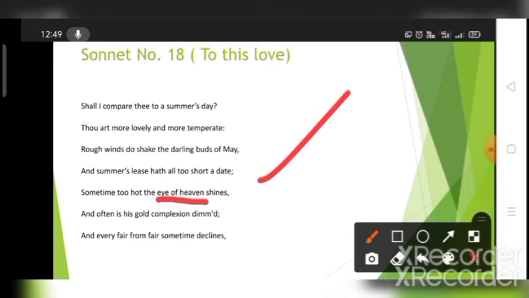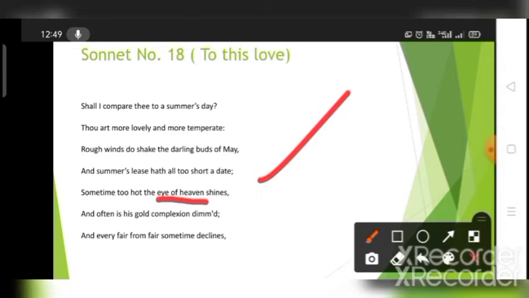So every fair from fair sometime declines. Everything which is born gets old. People are born, they age, they will grow old. All these things are natural. With the passage of time, all their beauty will fade.